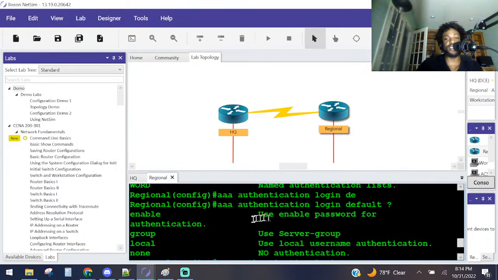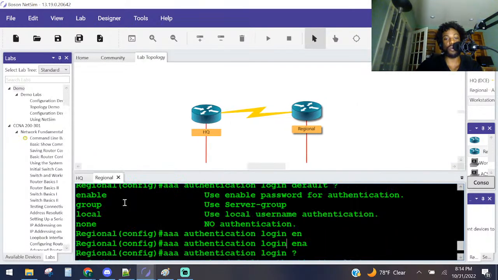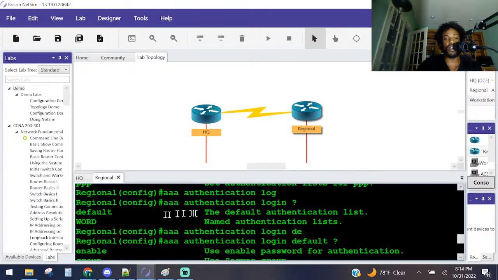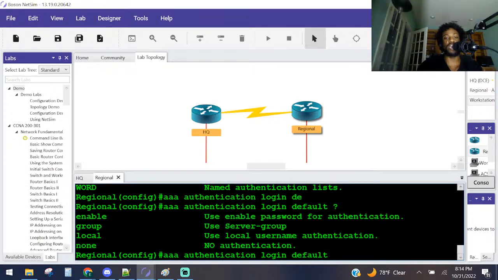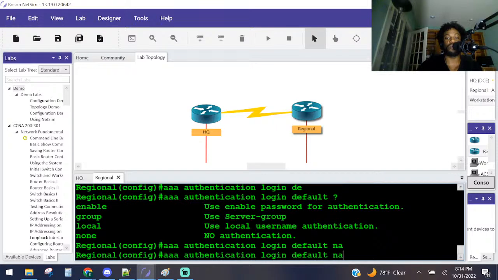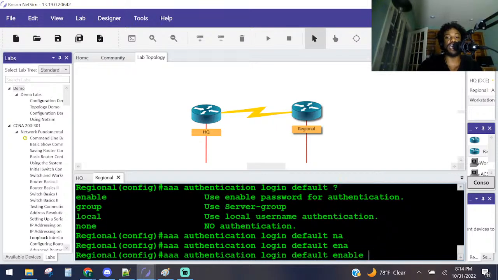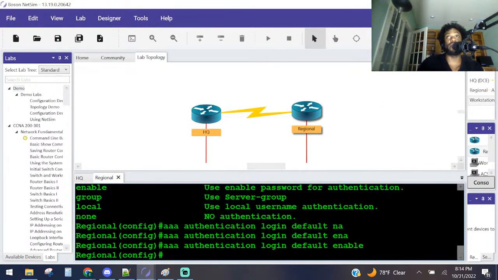Let's see. Enable. Let me make this a little wider here because I seen that enable keyword right there, and that made me think about what I needed to do there. So yeah, login default enable. That's what I think it is. So login default, we want to do enable. I didn't see that one right there. That's why I needed to make it wider. So we're saying by default use the enable password to log in when you log in to get into the mode. I hope I explained that right.